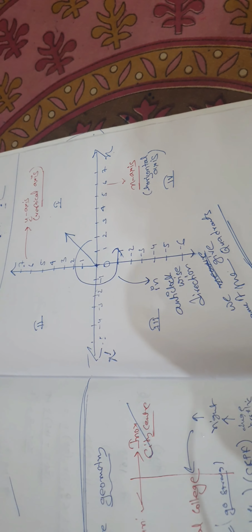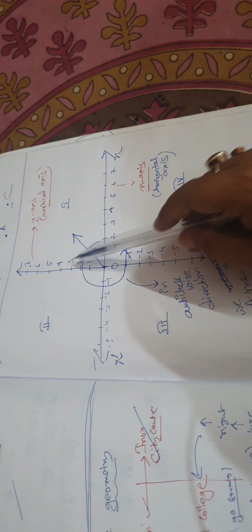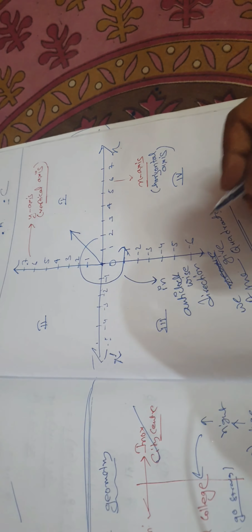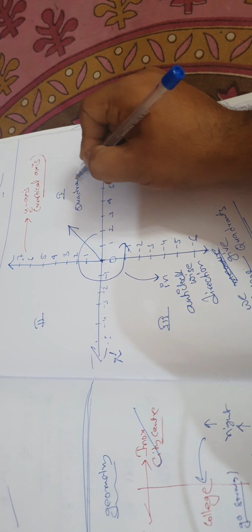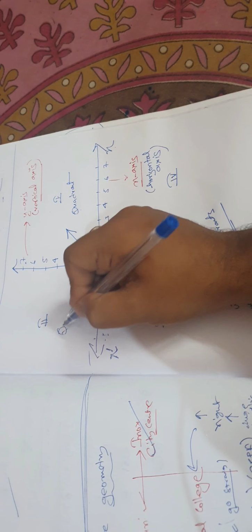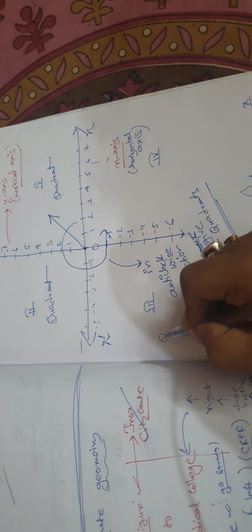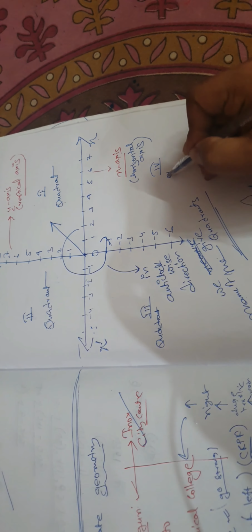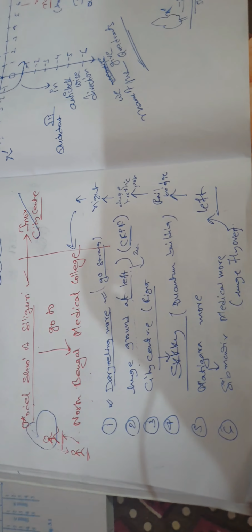Got my point? Understood? So the plane with the help of 2 axes is divided into 4 parts. The 4 parts are known as quadrants. There are 4 quadrants: first quadrant, second quadrant, third quadrant, and fourth quadrant.